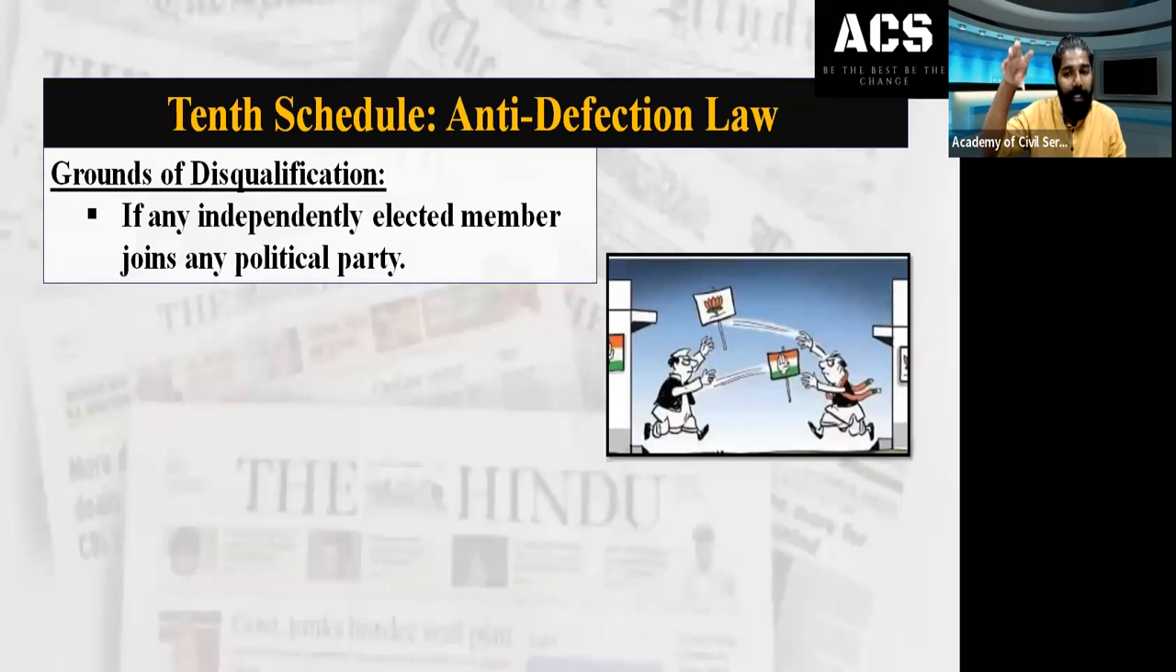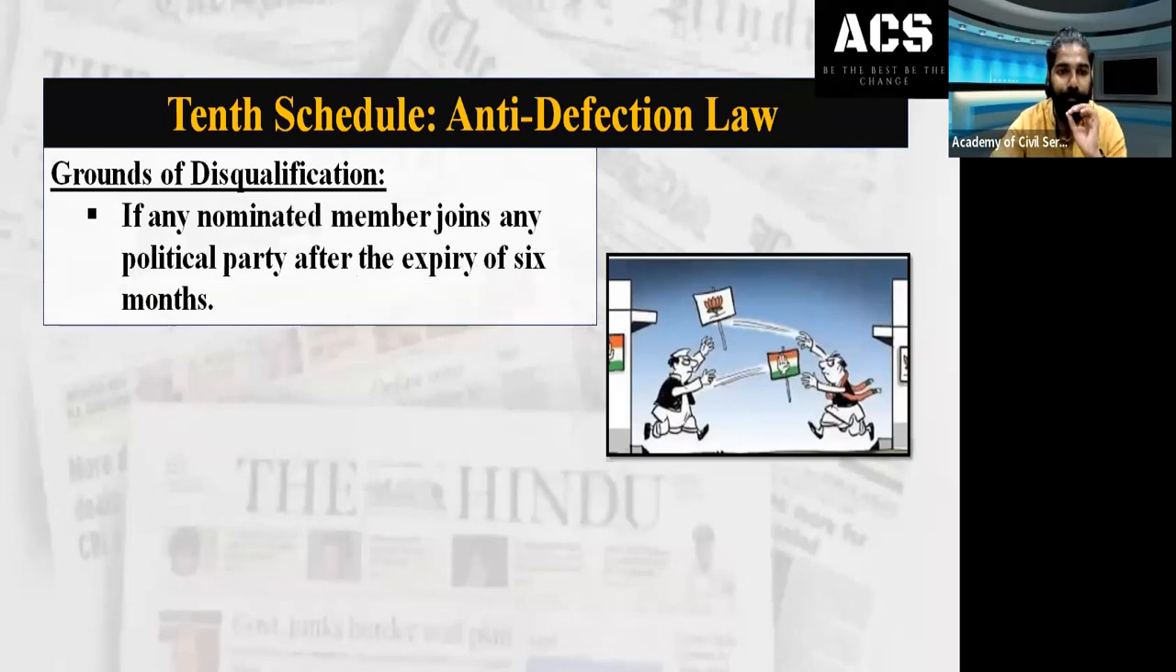Remember, understood? When any person is independently elected and, after becoming a member of the house, thinks of joining any political party, that can also be a disqualification ground under the anti-defection law. That means an independent member cannot join any political party if he wants to continue as a member of the house. Remember that.